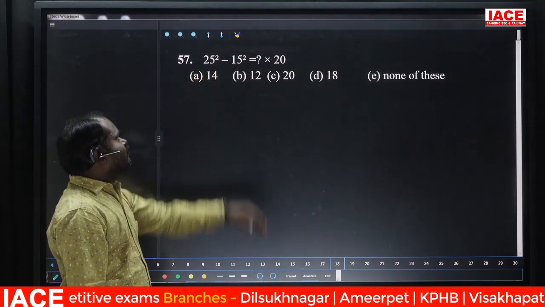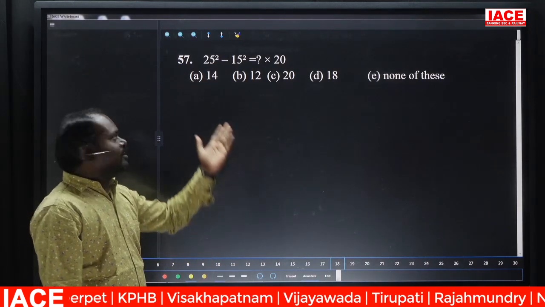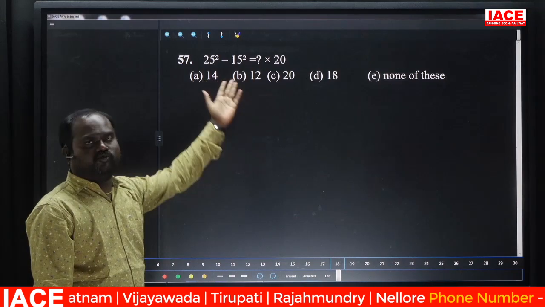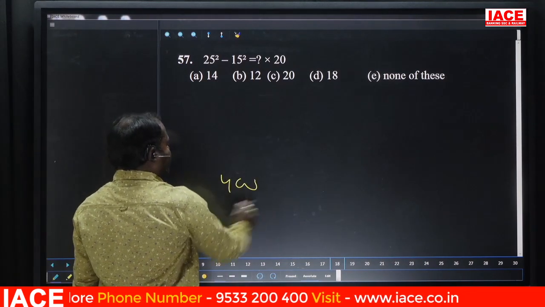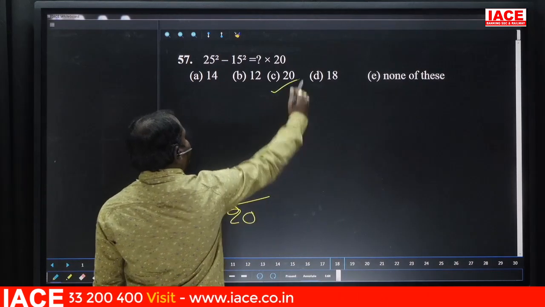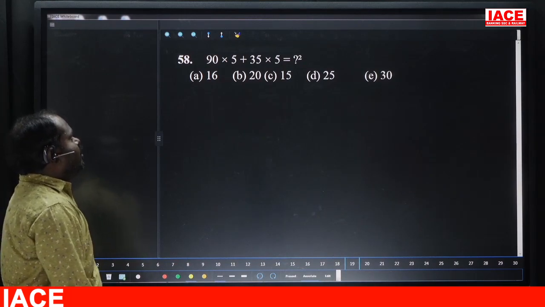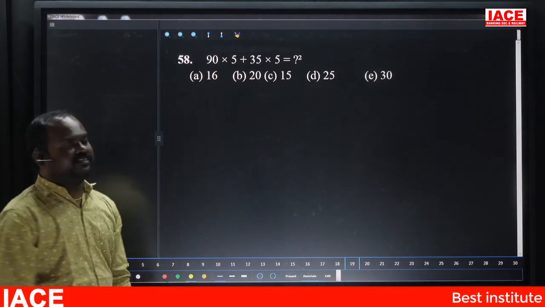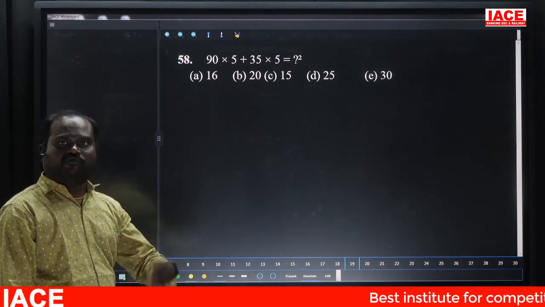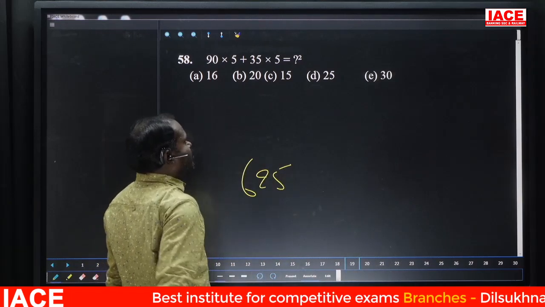Next. 25 square minus 15 square is nothing but a square minus b square format. Otherwise, we can follow normal with 625 minus 225, nothing but 400. 400 by 20 is equal to 20. In both the cases 5 is common. By taking 5 as a common, 90 plus 35 is 125 into 5. 125 into 5 is nothing but 625. 625 is nothing but 25 square.